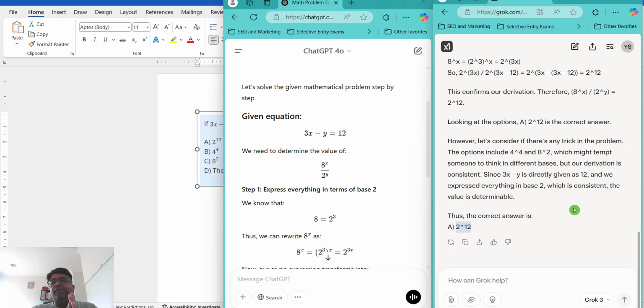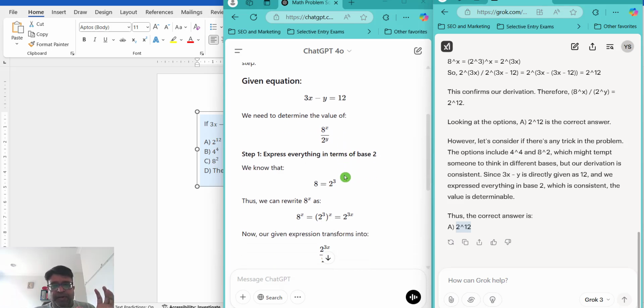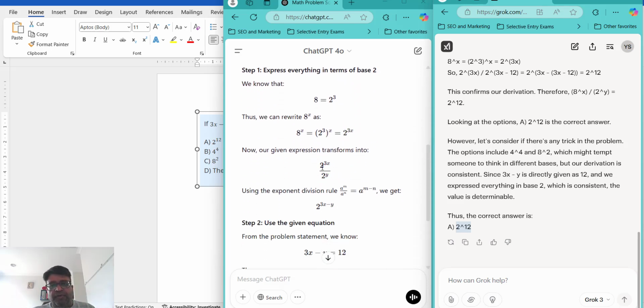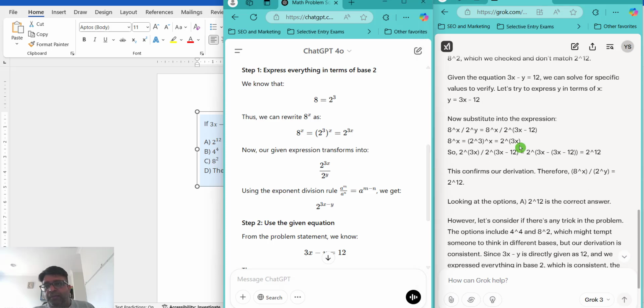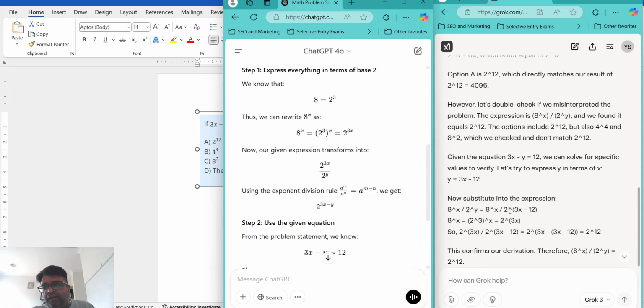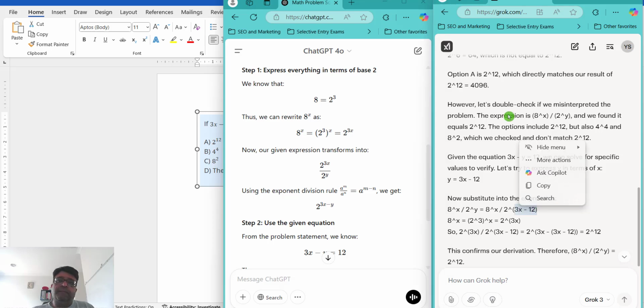So ChatGPT is again the winner when it comes to giving the proper formatted response, like you see over here, 2 raised to power 3x. But here in Grok it is like using the caret sign to indicate the exponent. So Grok 3 definitely is a little behind when it comes to the proper formatting when solving the mathematics problem.